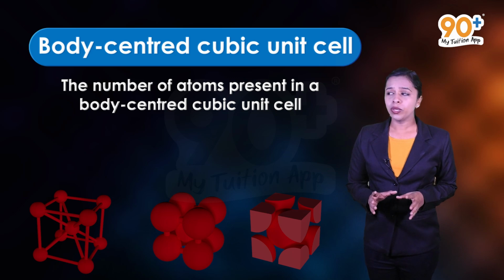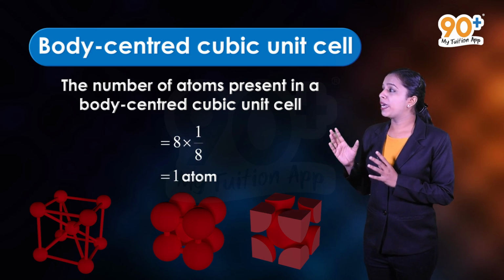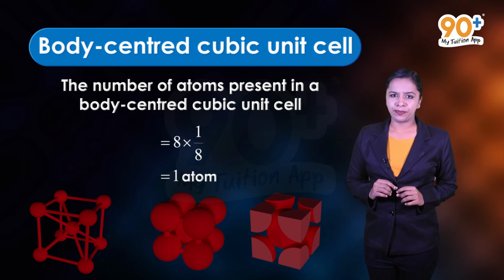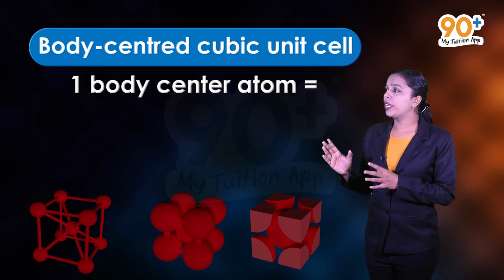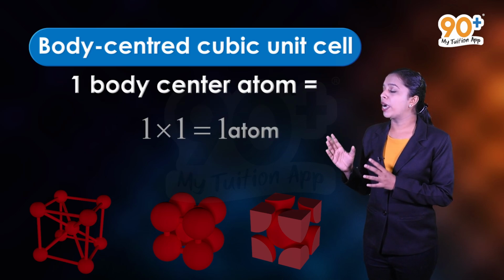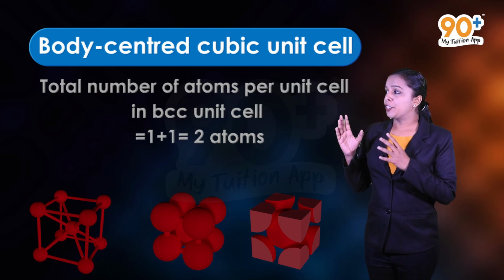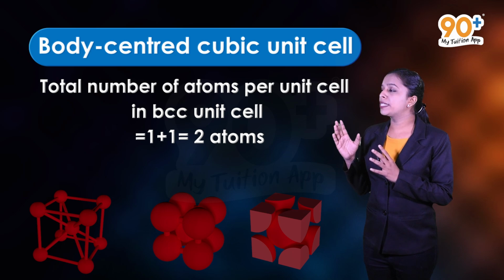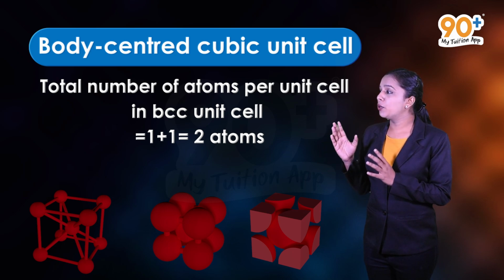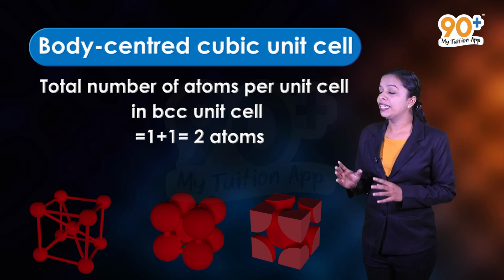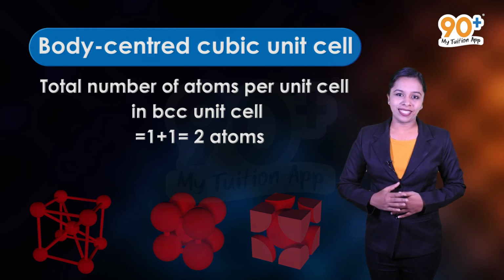That is equal to 8 into 1/8 is equal to 1 atom. And 1 body center atom is equal to 1 into 1, that is equal to 1 atom. Hence, the total number of atoms per unit cell in BCC unit cell is equal to 1 plus 1, that is equal to 2 atoms.